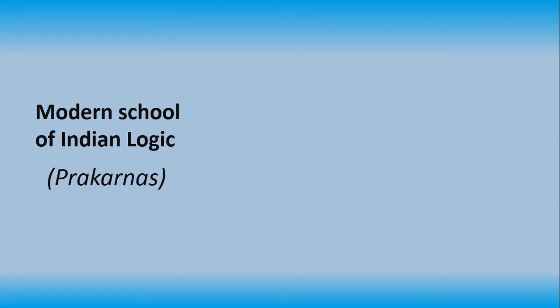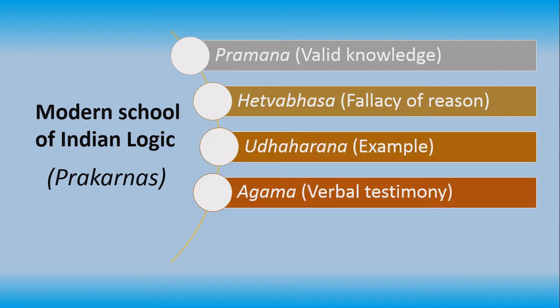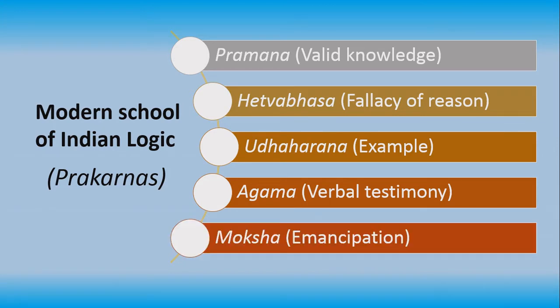This Indian logic, also the modern school of Indian logic, is known as Pramanas. These are also known as manuals of logic, and these manuals of logic are remarkable for their accuracy and lucidity. This modern school is divided into 5 categories: Pramana, valid knowledge; Hetva, fallacy of reason; Udaharana, example; Agama, verbal testimony; and Moksha, emancipation. These are the 5 categories under this modern school of Indian logic.